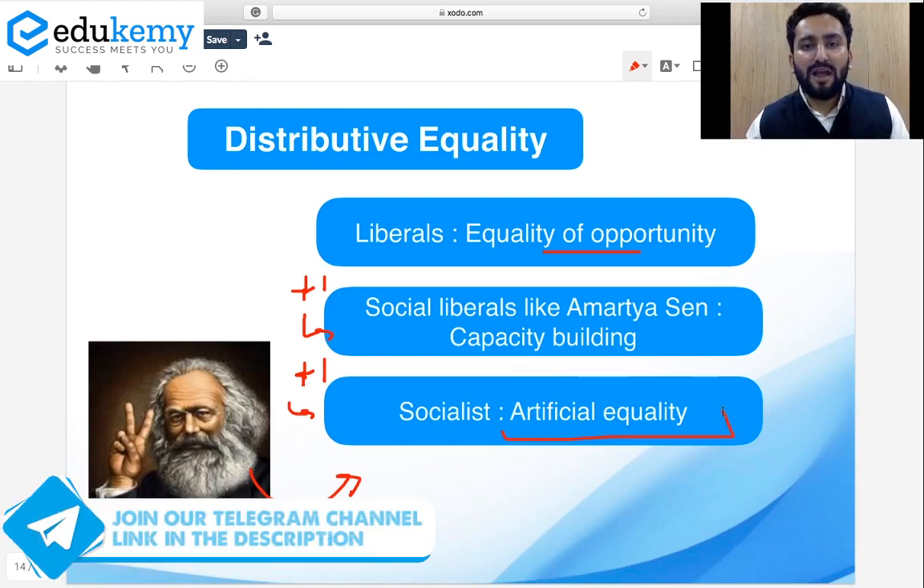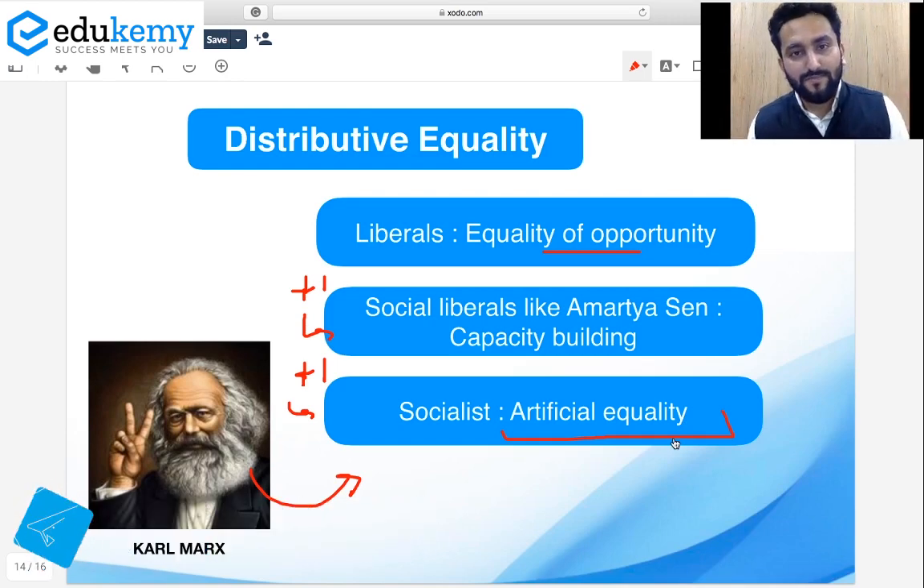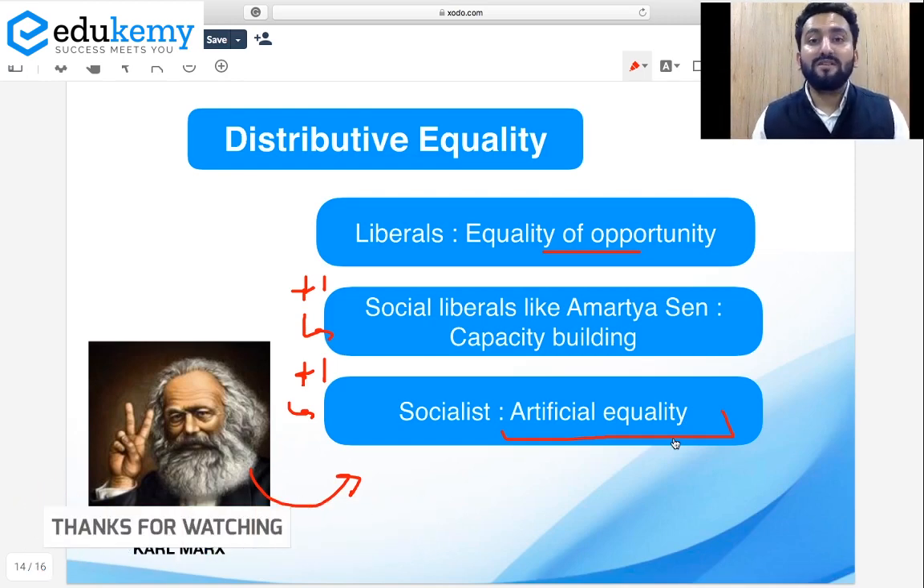Remove the concept of private property. अब किसी के पास private property नहीं होगी, सब common property होगी, and distributive justice will be done after that, right? So this is a utopia, means ऐसी बात जो actually reality से बहुत दूर है, but है बड़ी अच्छी बात, सुनने में बड़ा अच्छा लगता है, सब बराबर, right? But there are some negatives also. But the point is, distributive equality में socialists कहते हैं artificial equality. But this could not be realized. Okay, this was a utopia.